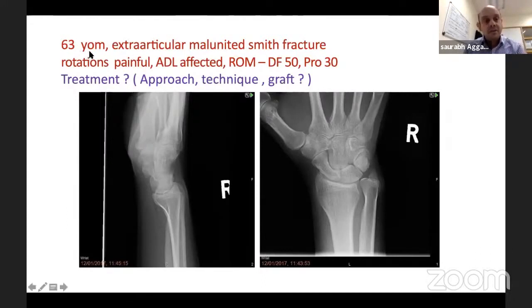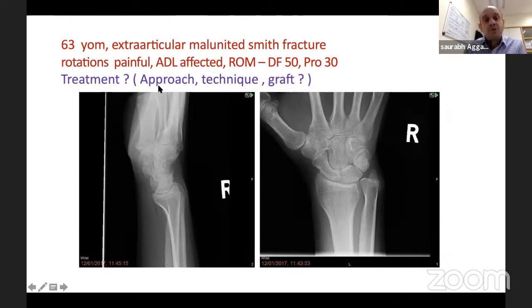So now this is another gentleman of mine, 63, with an extra-articular malunited Smith fracture. We can see that the carpus is tending to fall volarwards. Sorry, I don't have the post-operative pictures for this guy, but the reason I have put this here is, one, for dorsal malunion, you lose supination. So for Smith fracture malunion, you will lose pronation and of course extension. So he had very reduced pronation, and daily activities were affected.